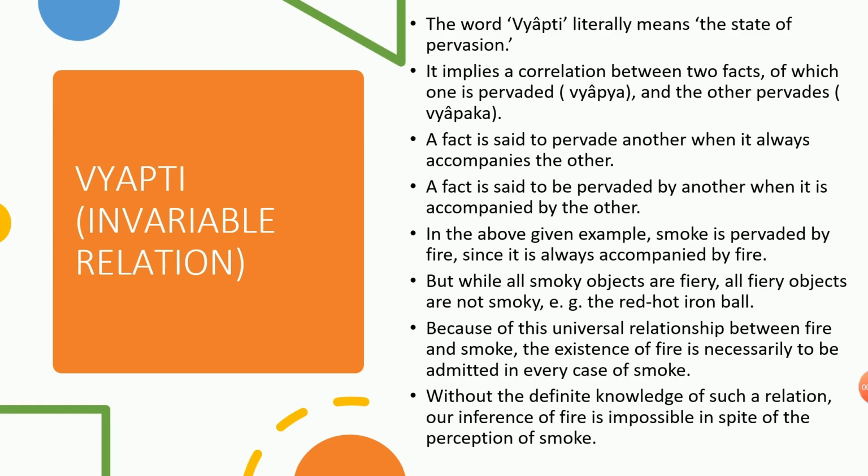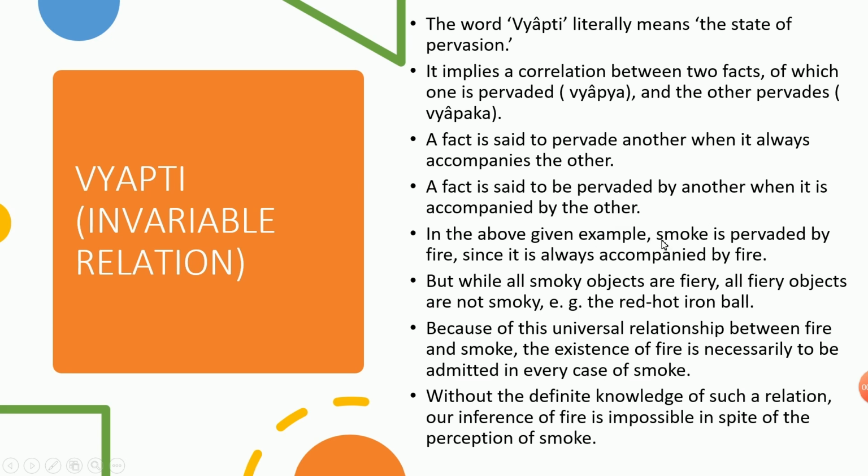Next, moving on to Vyapti. Vyapti means invariable relation or invariable concomitance. The word Vyapti literally means the state of pervasion. It implies a correlation between two facts, of which one is pervaded, Vyapya, and the other pervades, Vyapaka. A fact is said to pervade another when it always accompanies the other. A fact is said to be pervaded by another when it is accompanied by the other.